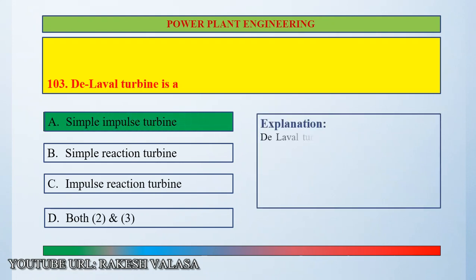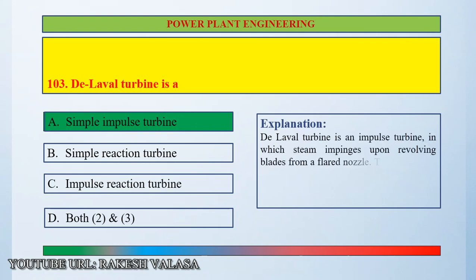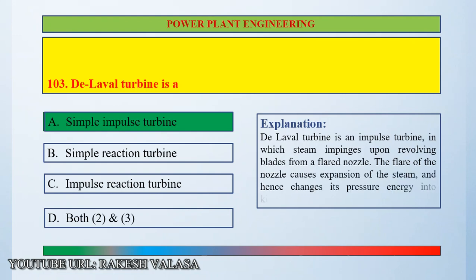Explanation. The Laval turbine is an impulse turbine in which steam impinges upon revolving blades from a flared nozzle. The flare of the nozzle causes expansion of the steam and hence changes its pressure energy to kinetic energy.